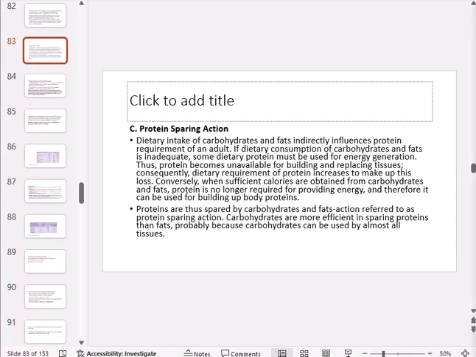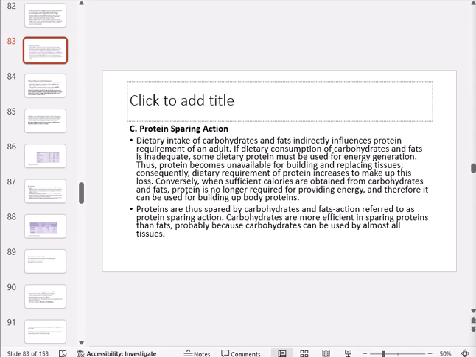Alright, so from there we can look at the protein sparing action, where we get to see that the dietary intake of carbohydrates and fats indirectly influences the protein requirement of an adult. So if a person is receiving an inadequate dietary consumption of carbohydrates and fats, some of the dietary protein is going to be converted to energy generation. Thus, the protein becomes unavailable for building and replacing the worn out tissues.